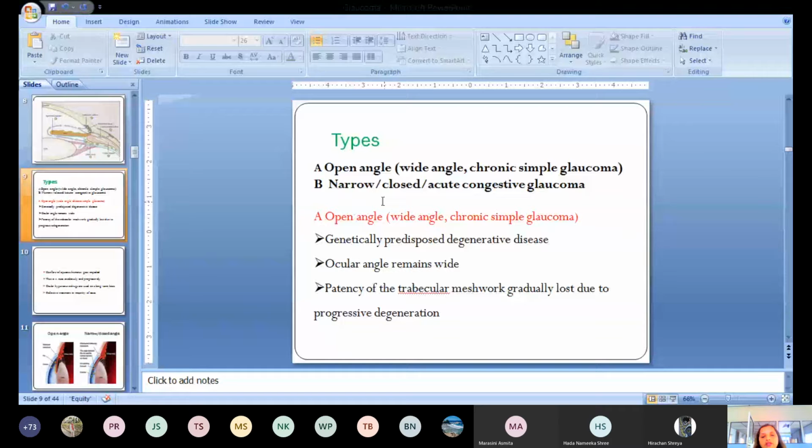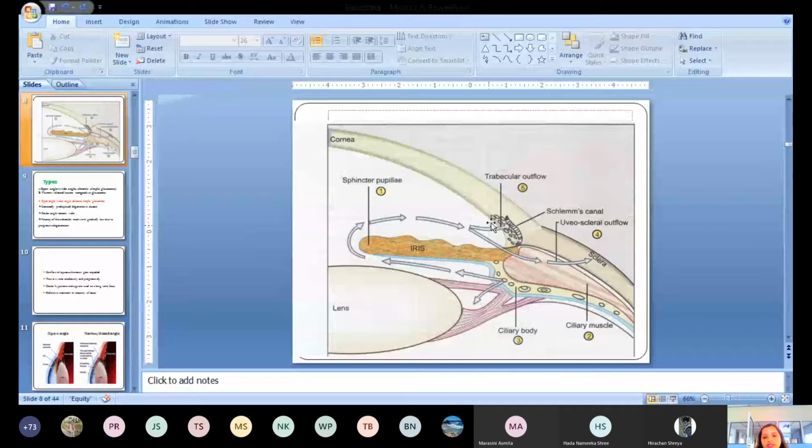Open angle: by the name, we can assume that the angle is open. That is, there is no obstruction in the iridocorneal angle. This is the iridocorneal angle, the angle between the iris and the cornea. So in open angle glaucoma, this angle is not obstructed at all. The angle is wide.